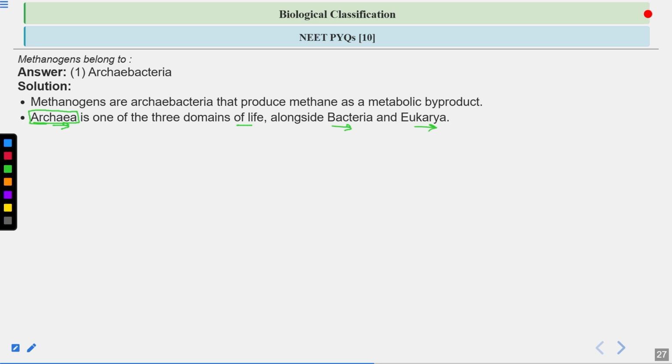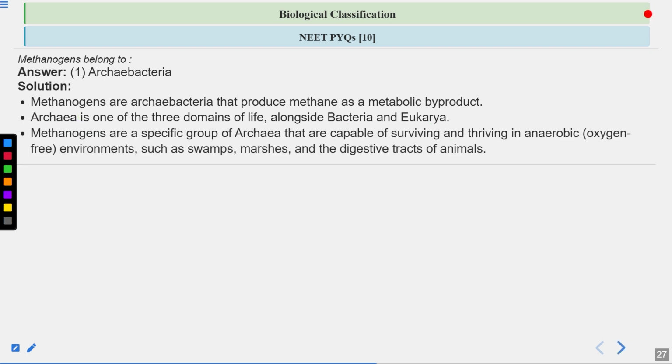Okay, and how can they survive in extreme conditions? Because of the presence of a unique composition of the cell wall. In archaebacteria, the cell wall is not made up of peptidoglycan. Instead of peptidoglycan, it consists of pseudomurein and some glycoproteins.